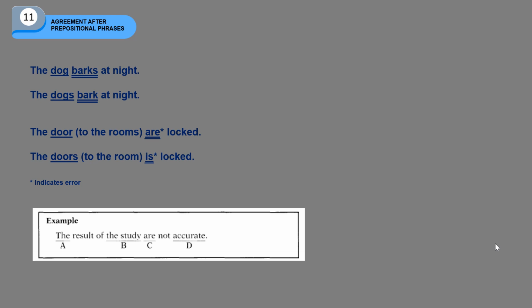Now we come to the next. The doors to the room is locked. The subject is the doors. The doors is a plural noun. And then to the room is a prepositional phrase. Is is the verb for singular subject, while in this case the subject is a plural subject. So this asterisk indicates an error. Is must be are because the subject is a plural noun.